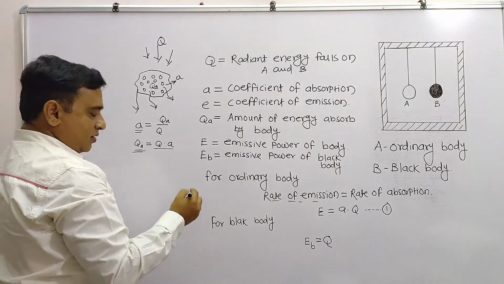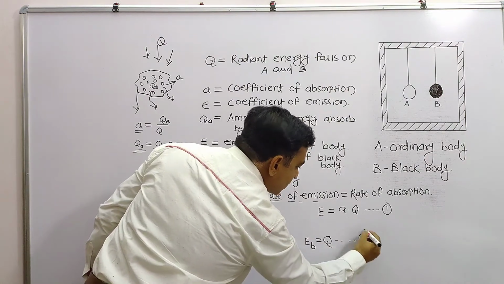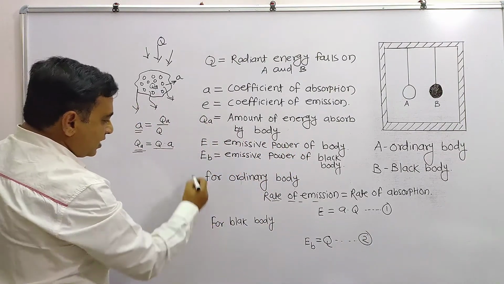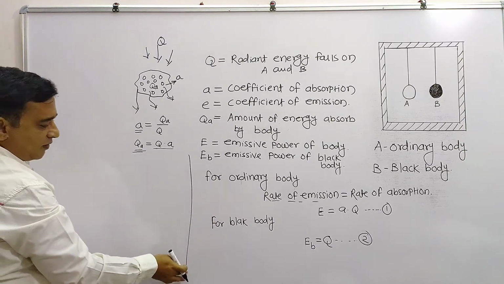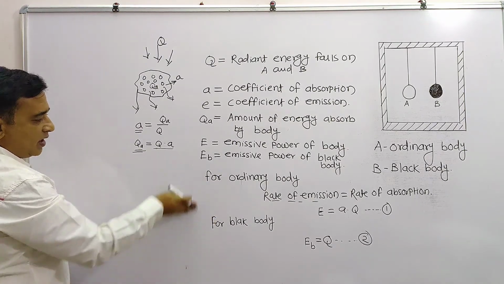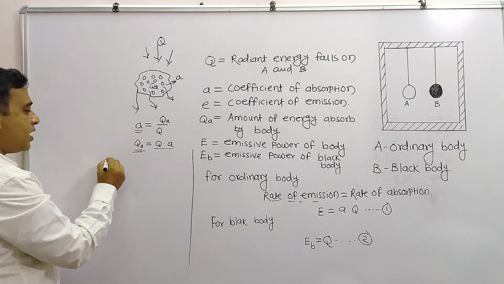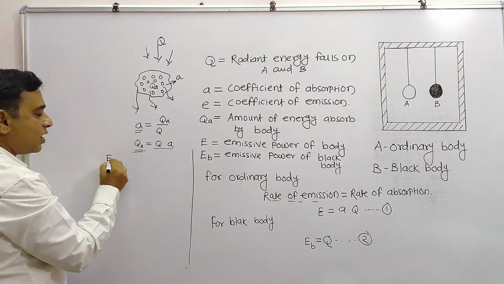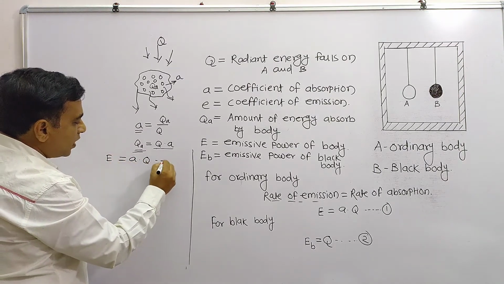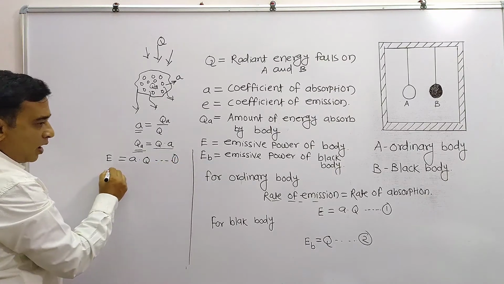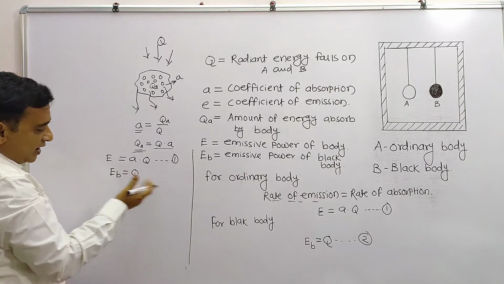This indicates what? If I take this as equation number 2 and consider equations 1 and 2, and take the ratio of equations 1 and 2: equation 1, E is equal to a into Q, and EB for the black body, the total amount of energy is absorbed.